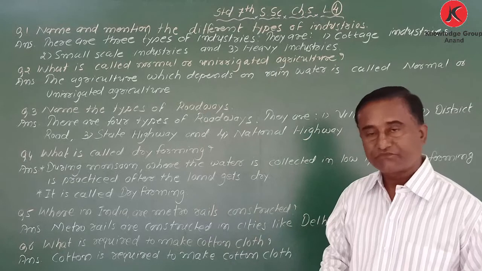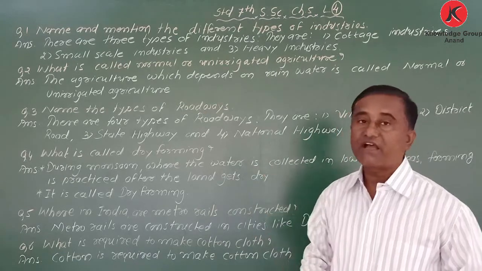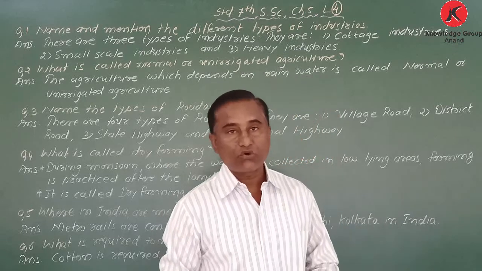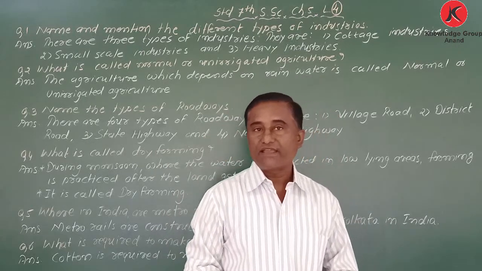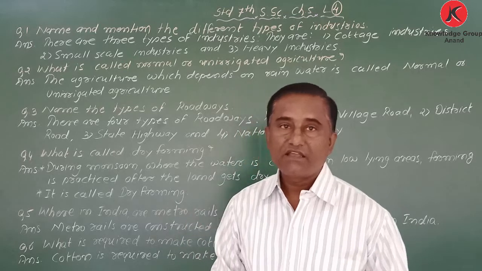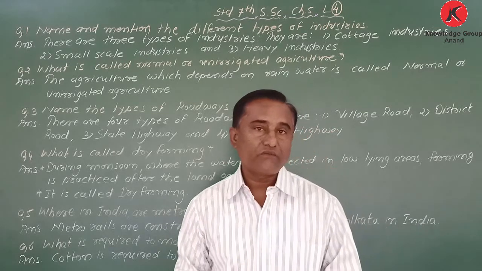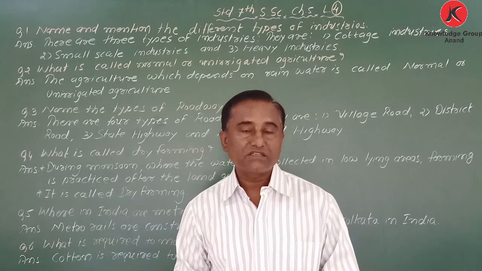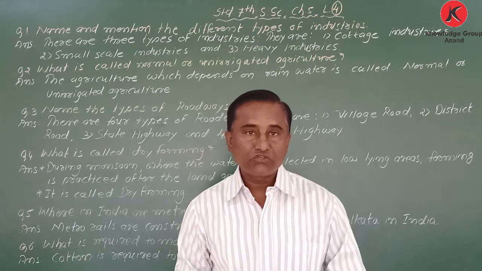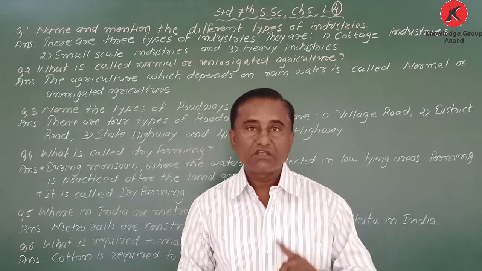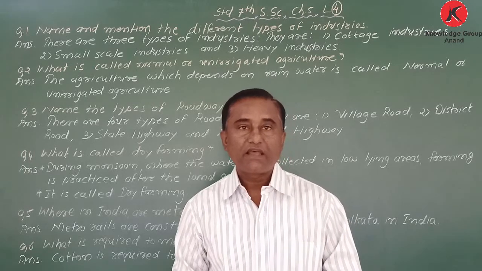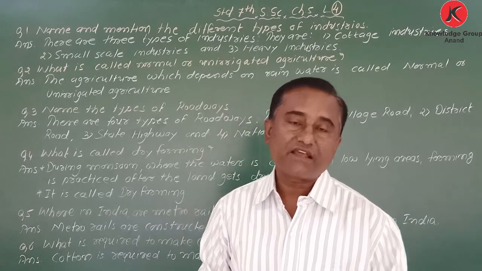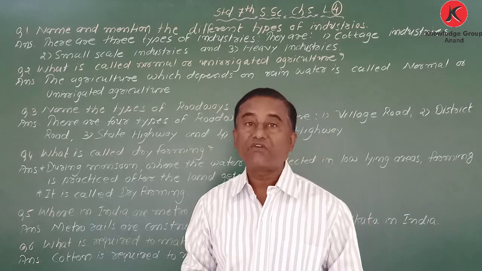Got it? Next one. Name the types of roadways. My dear students, when I explained transportation, I said there are four types of roadways: village roads, district roads, state roads, meaning state highway, and the last one is national highway.